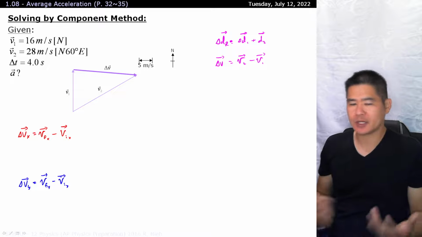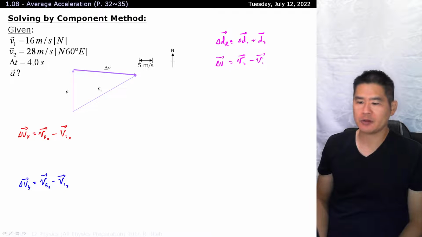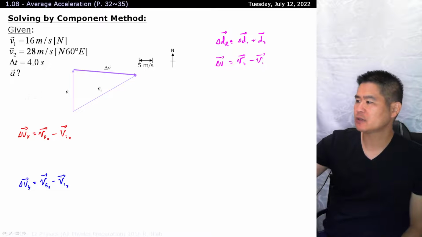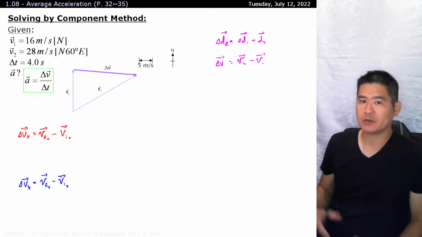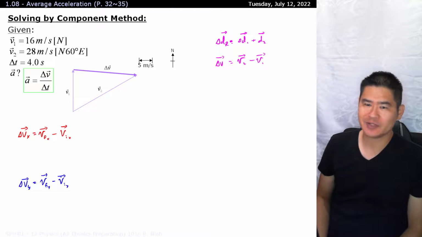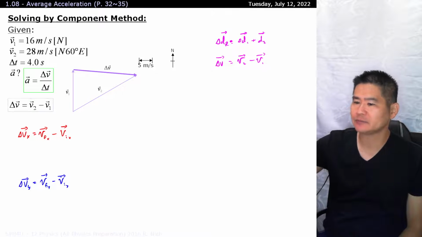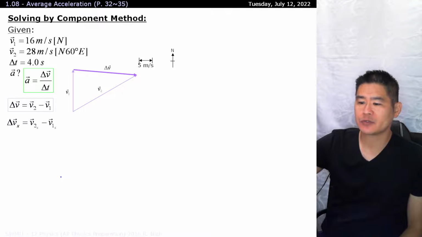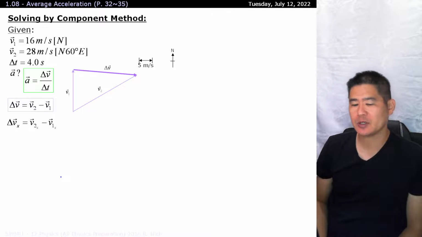Calculate them together, connect them together using the Pythagorean theorem, find out the angle using inverse tangent, and then we'll get to our final answer. All right, so if you want to pause this video and work through it yourself, go ahead. Is that enough time? Okay, let's work through this together. As stated, this is our general formula. Delta v is equal to v2 subtract v1. We'll first solve it in the x dimension, and then we'll continue by solving in the y dimension.